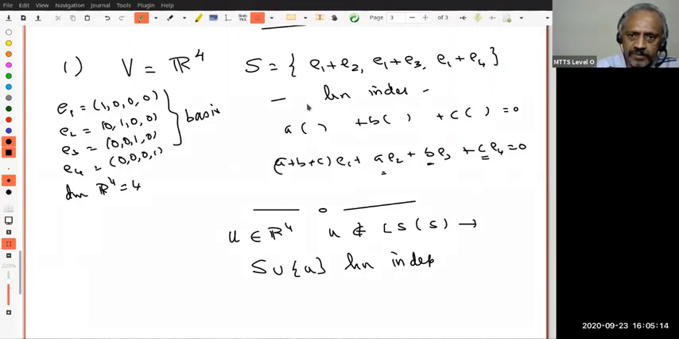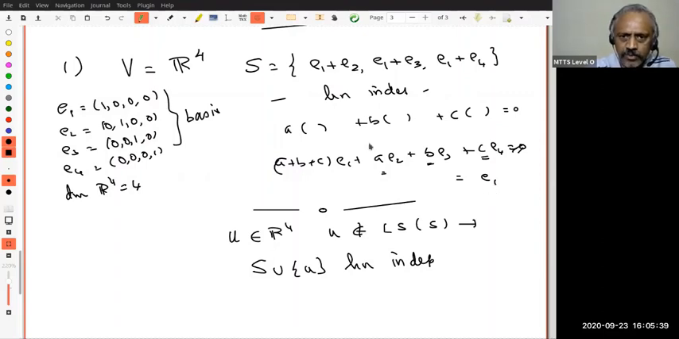Is E1 linearly dependent on this? Because what will it mean? I have to find this as some E1. E1 should be able to write it, right? That means this is 0, this is 0, this is 0. But then this is 0. And similarly E2, E3, E4. Are you following what I mean? I was just trying to be economical.